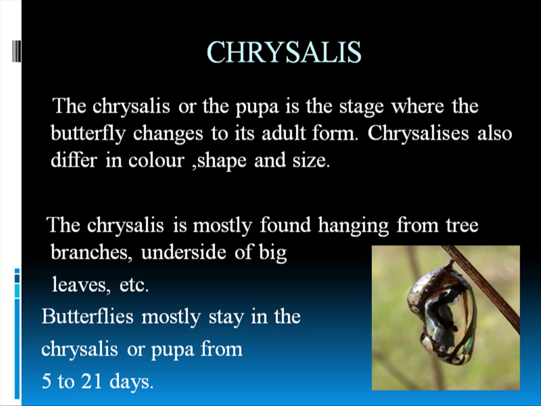But some chrysalises, when time changes, form clear chrysalises. But that is a bit rare for butterflies. They are mostly seen hanging from tree branches, the underside of big leaves, etc. They are attached to the tree branches with a glue that emits from their mouth. And butterflies mostly stay in the chrysalis or the pupa from 5 to 21 days.